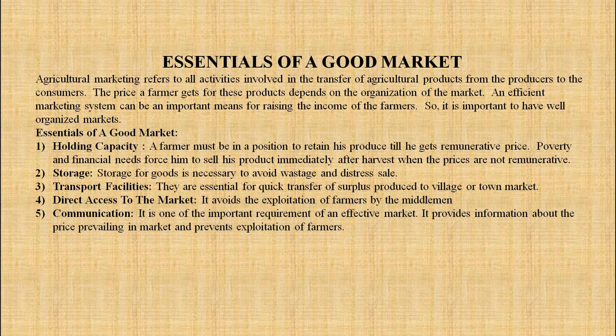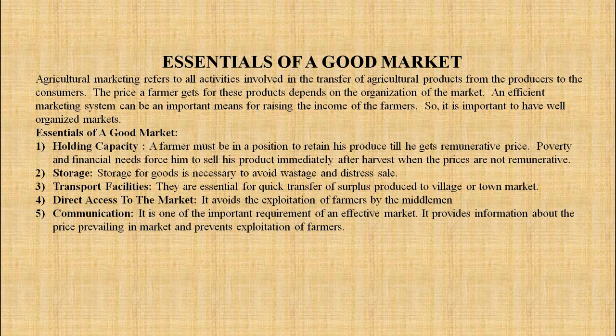Second, storage. Storage for goods is necessary to avoid wastage and distress sale. Third point, transport facilities. They are essential for quick transfer of surplus produce to village or to the town market. Next, direct access to the market.